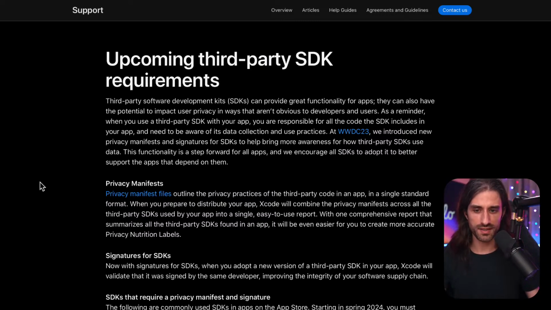And so Apple is introducing these new privacy manifest files, which are going to gather data about what kind of data is used to track and identify users, which domains are used to track users, and which sensitive APIs are called, which might potentially be used to fingerprint devices, and for which we need to provide a good reason.